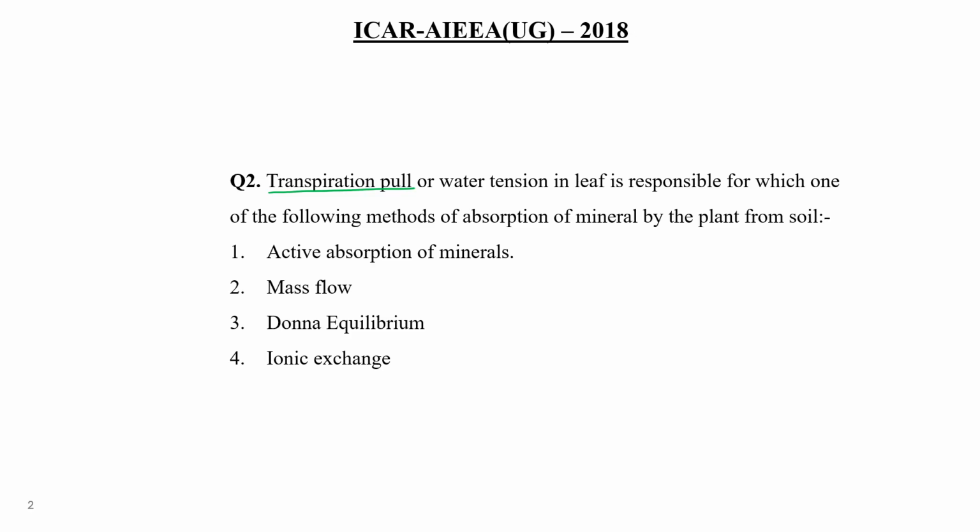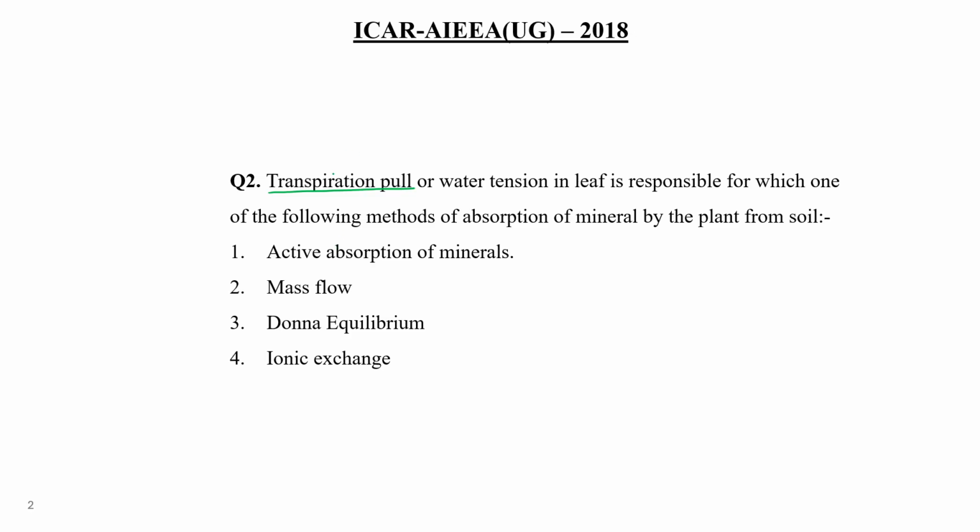Just take 5 to 10 seconds and after that we will discuss the answer, because there are so many methods by which plants absorb different kinds of nutrients.